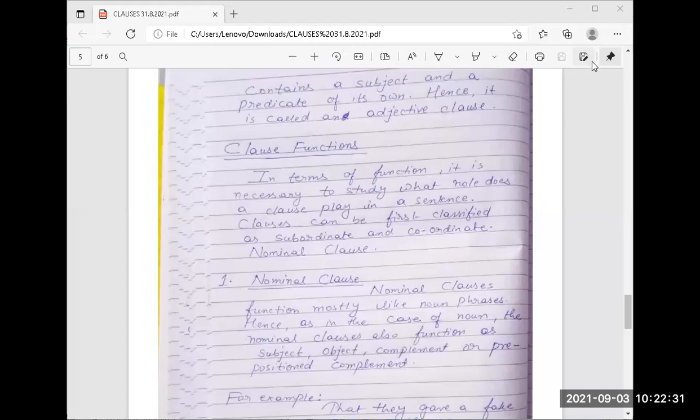The cake, that she brought was delicious. Very good. The adjective clause is that. है ना? The cake that she brought. उसने जो केक लाया था, that मैम was delicious.